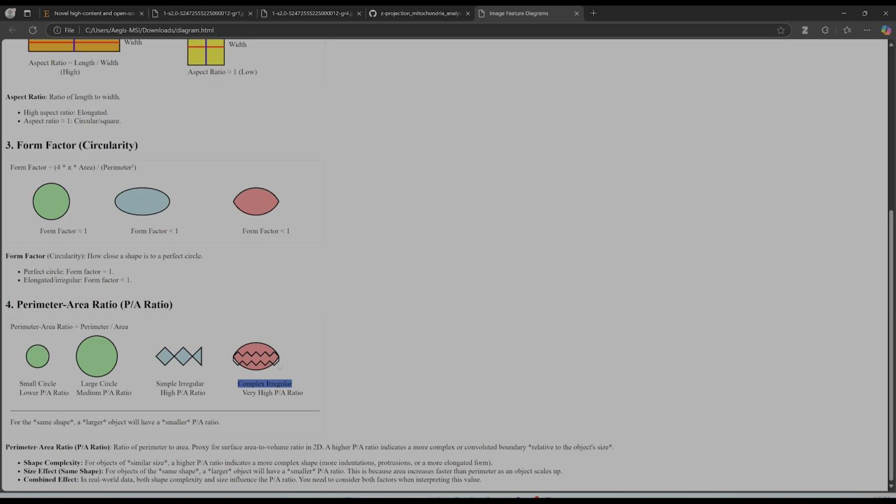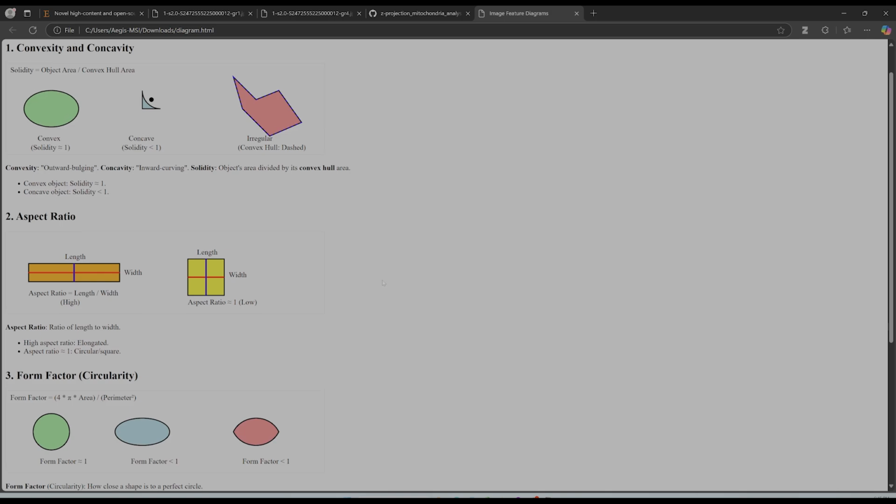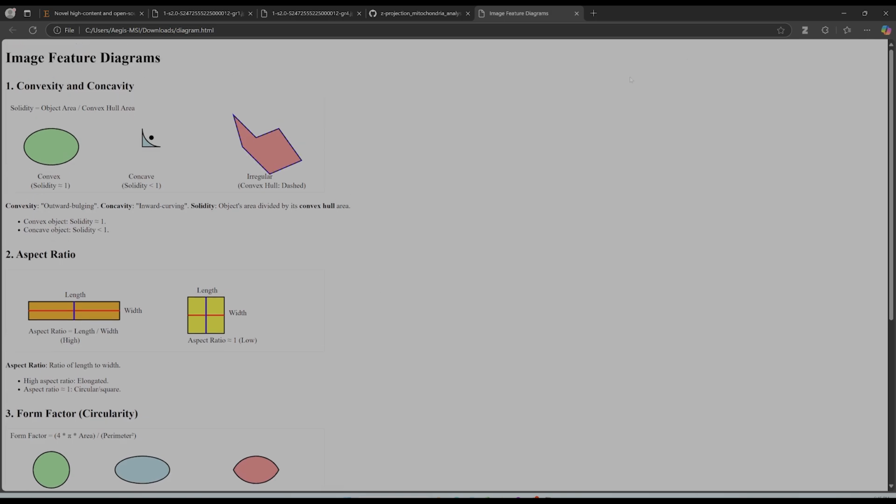Okay, so the P over A ratio will be extremely large for complicated shapes. So in other words, it reflects how complicated the shape of the underlying object is when you have a higher P over A ratio. So for some projects, that can be very, very useful.